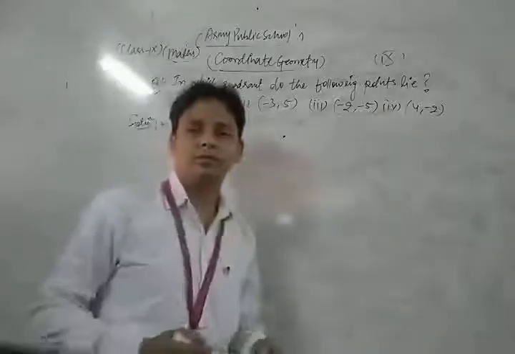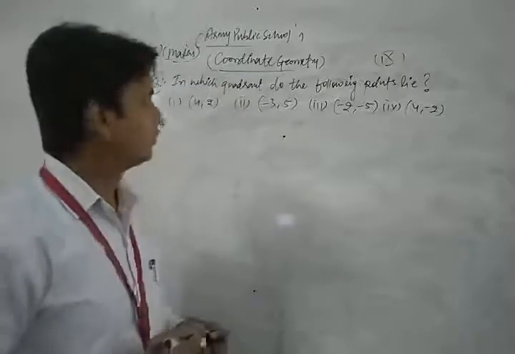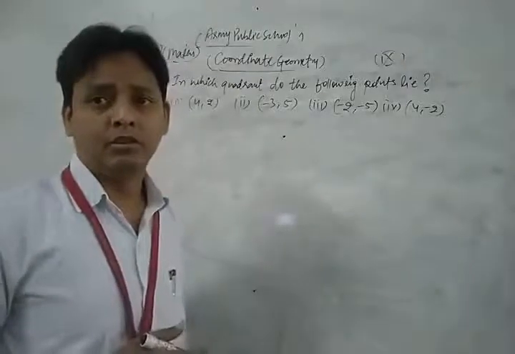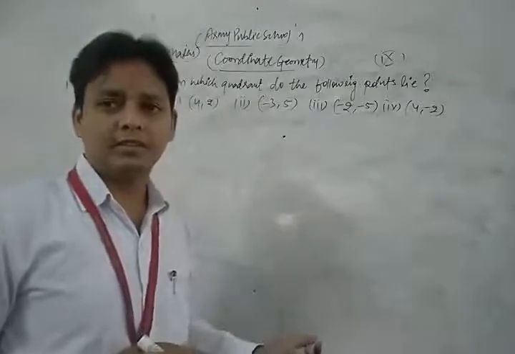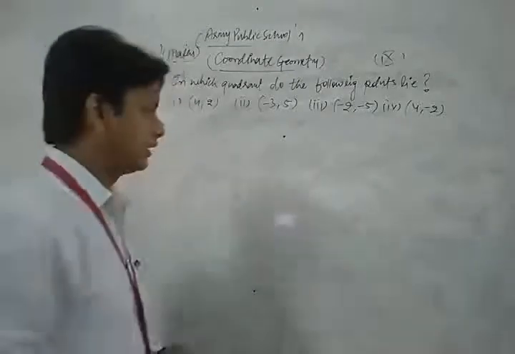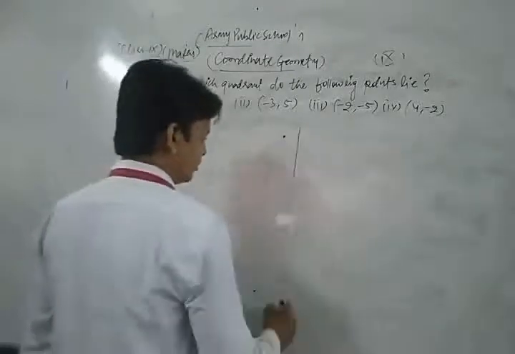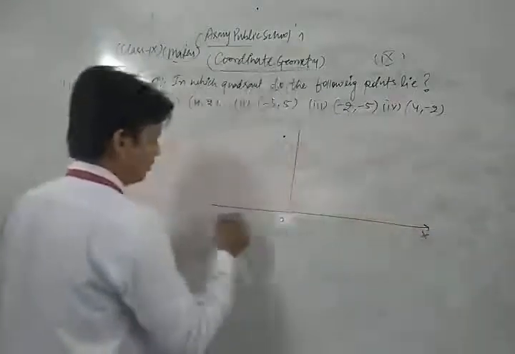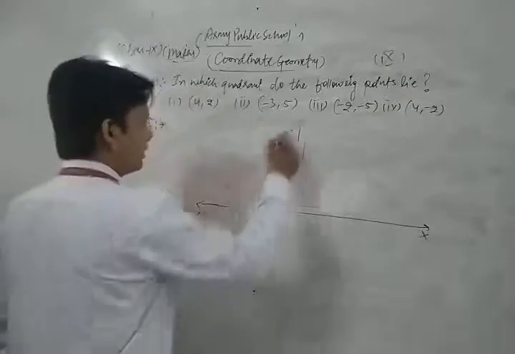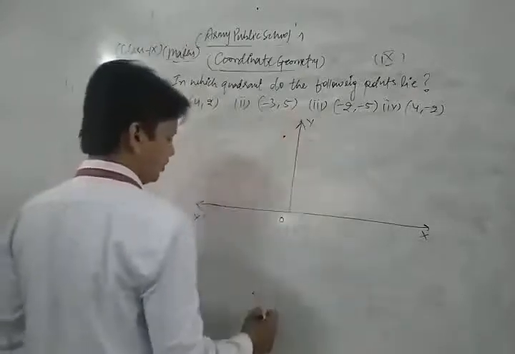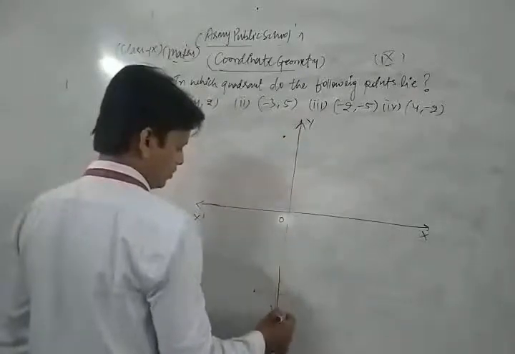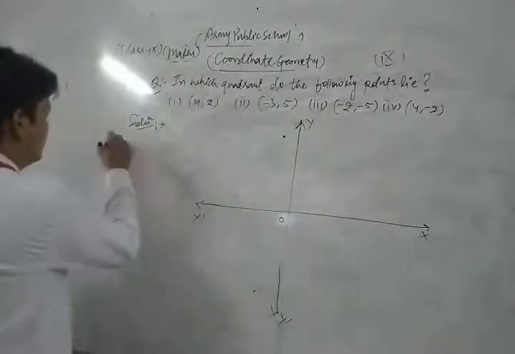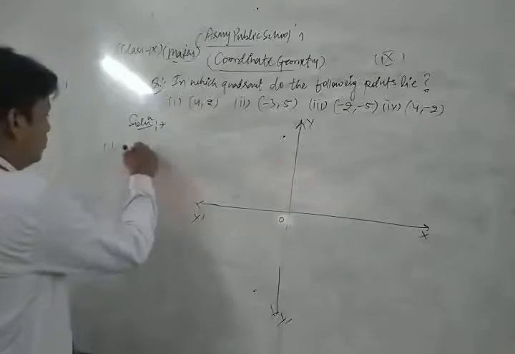In that question we discuss in which quadrant the following points lie, using the concept we discussed in that class. First of all, we draw the Cartesian coordinate axes: X'OX and Y'OY. Now let's discuss the first part, which is (4, 2).